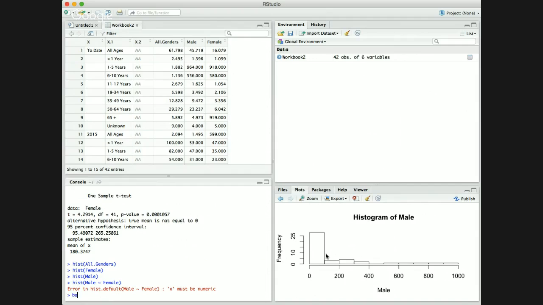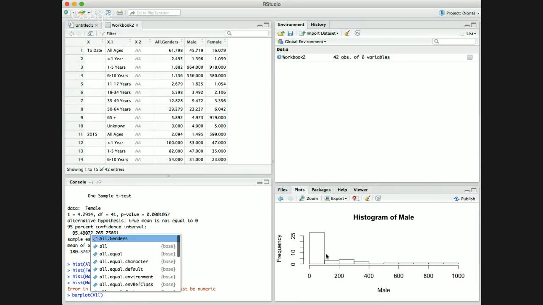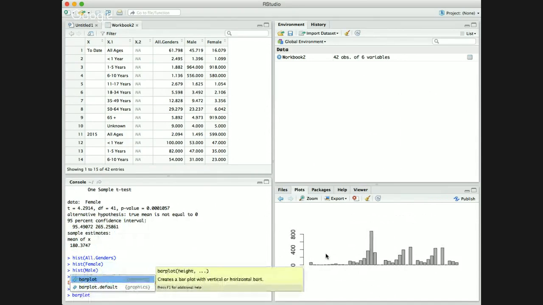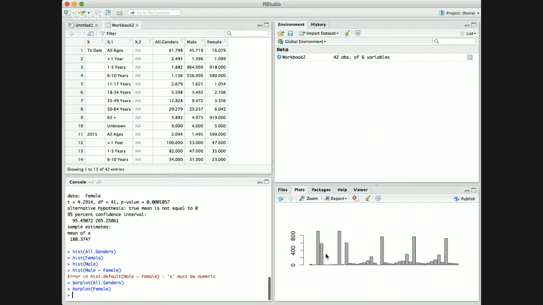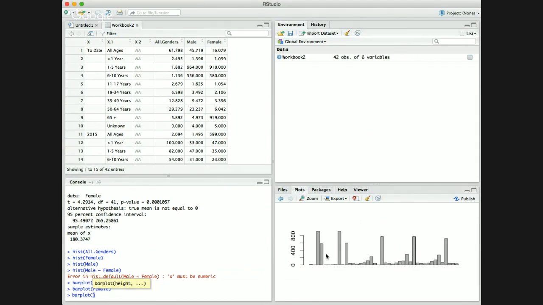But next I completed a bar plot with all my variables. I wanted to see the whole population as a whole because I didn't want to eliminate anyone by age, since they didn't have a specific age to give me. It just had ranges, and I didn't want a range.